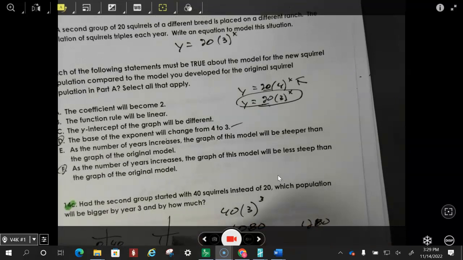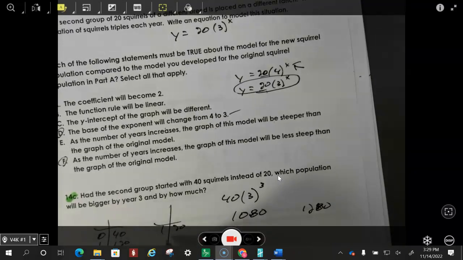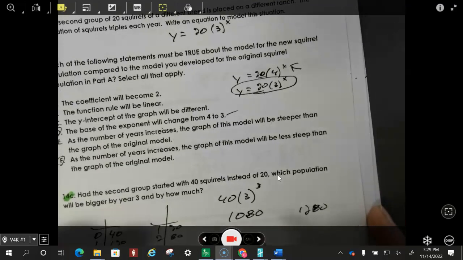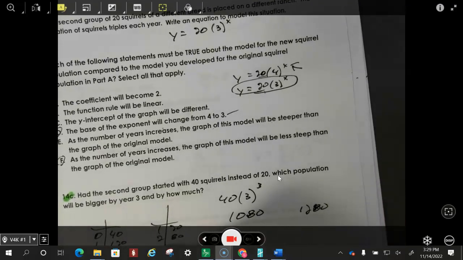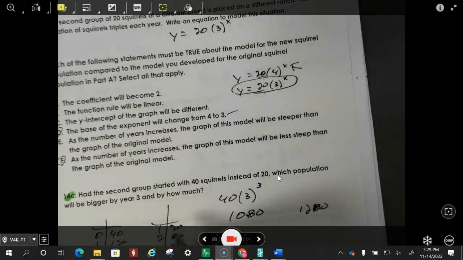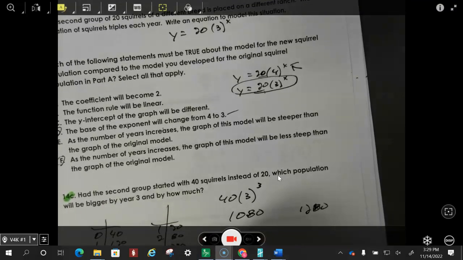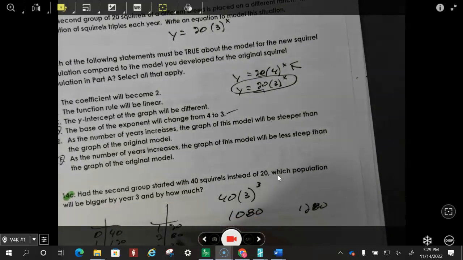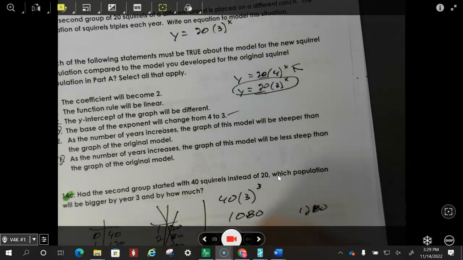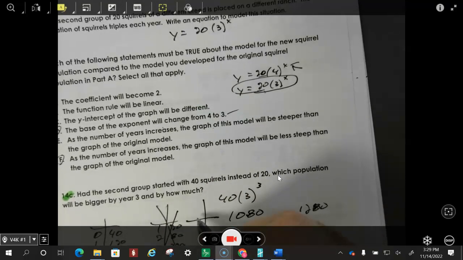I looked at that wrong. No, I see what I did wrong on my table, so scratch this. I got this right, but I got my table wrong.